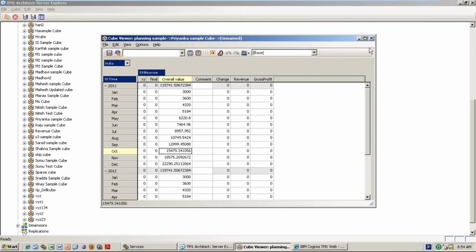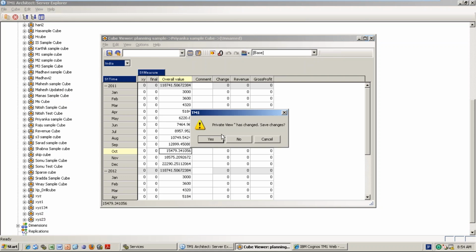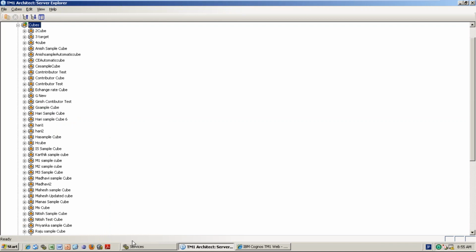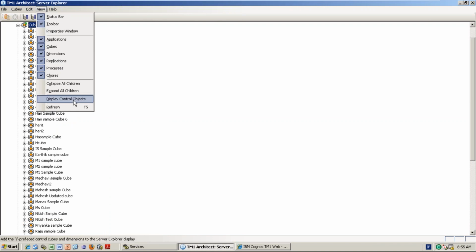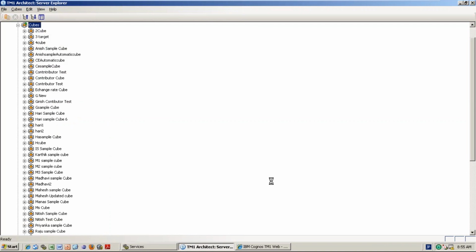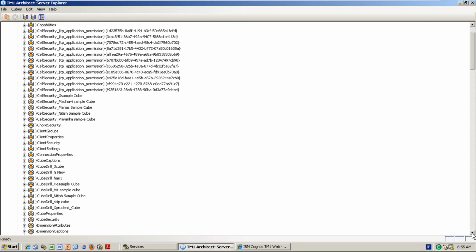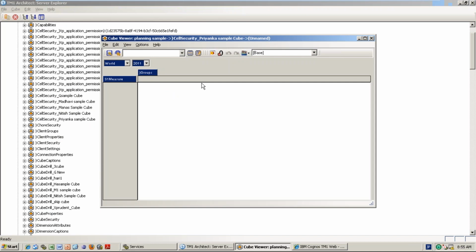But I want that. So for that, what you need to do is right click that particular cube, security, create a cell level security. I told you I will explain you later, right? Once you click cell level security, like pick list cube, it will come in the display control objects. So go to the Priyanka, that cell level security cube, it will apply. Cell security. For this, you directly open it.